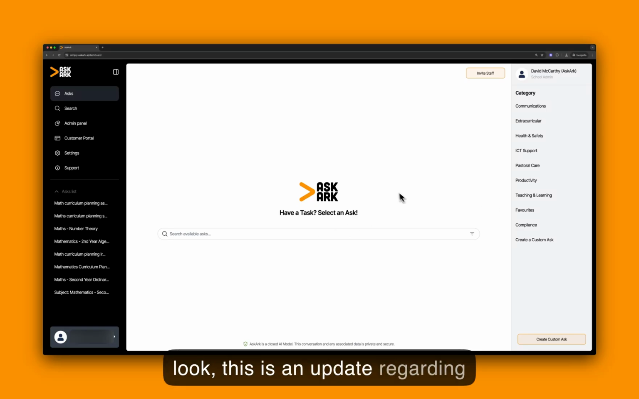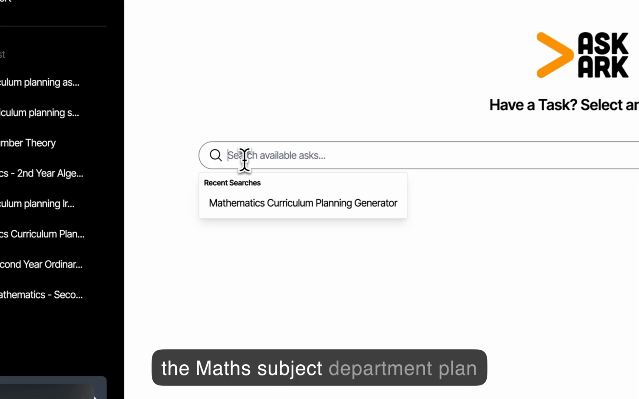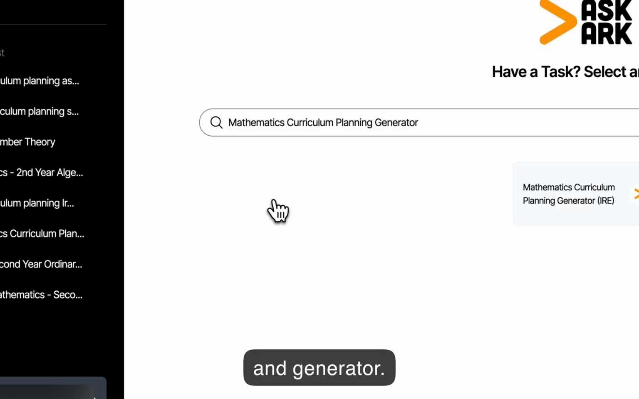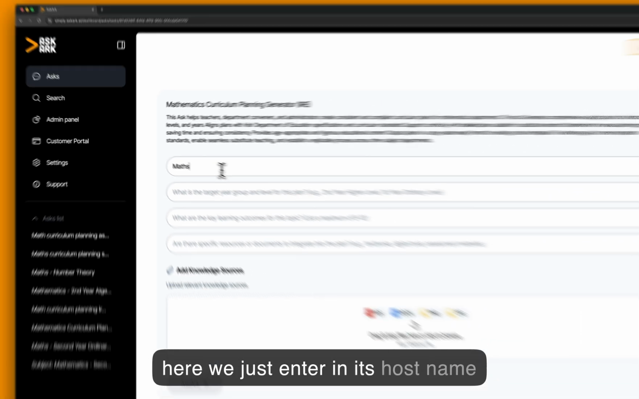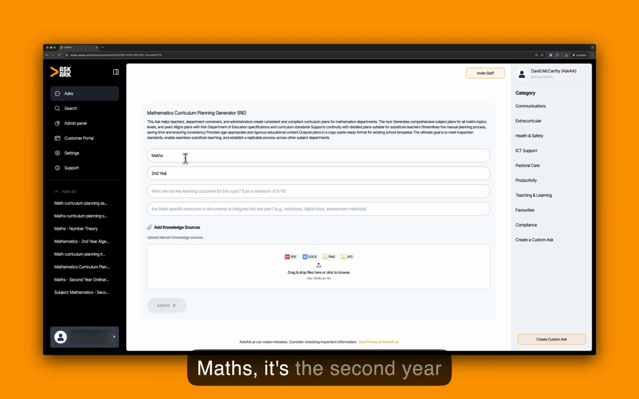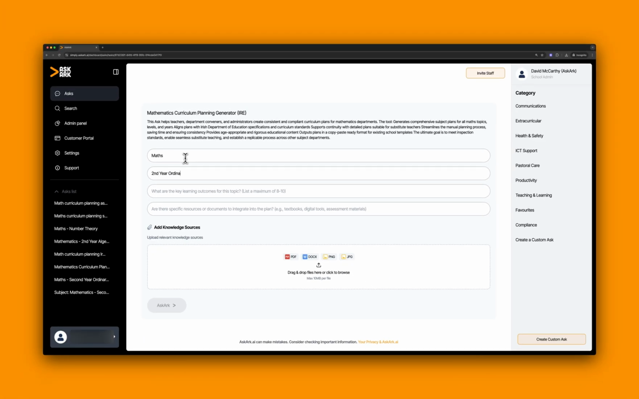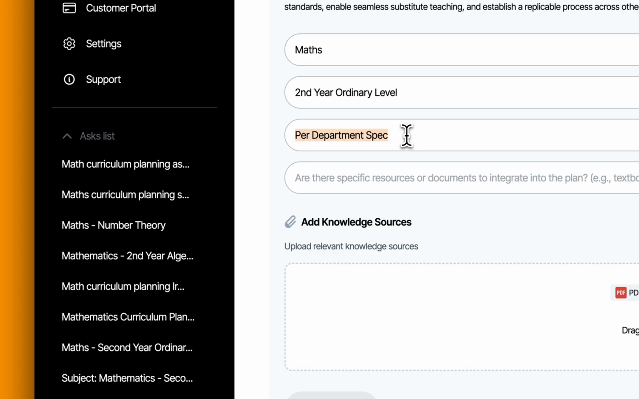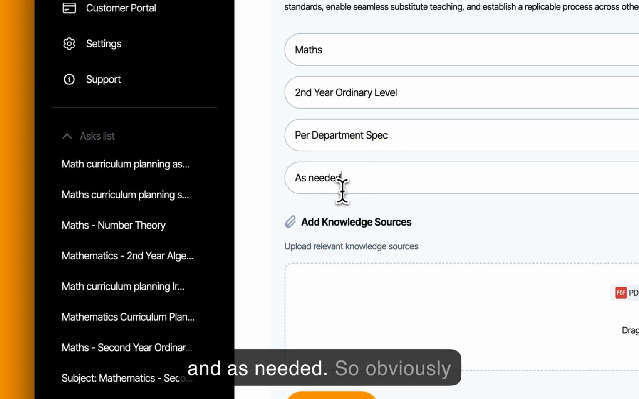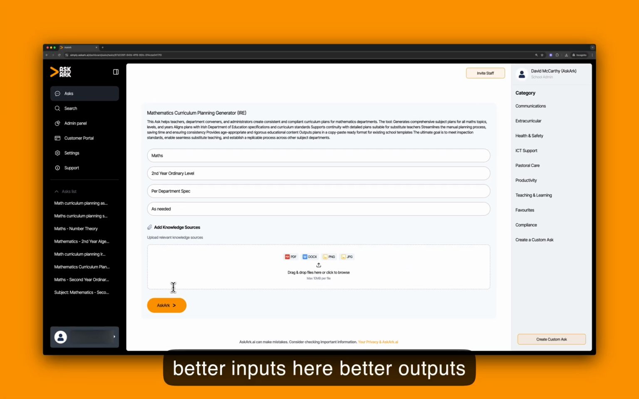So look, this is an update regarding the maths subject department planning generator. Here, we just enter in, it's obviously maths, it's the second year ordinary level. And you just go for department spec and as needed. So look, obviously better inputs here, better outputs on the far side, but just for the purpose